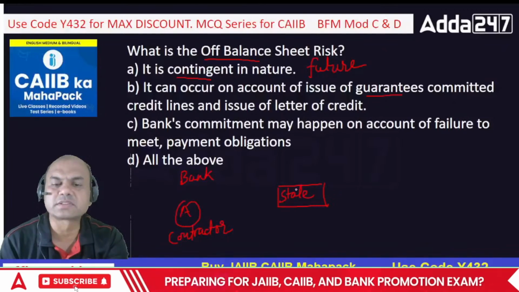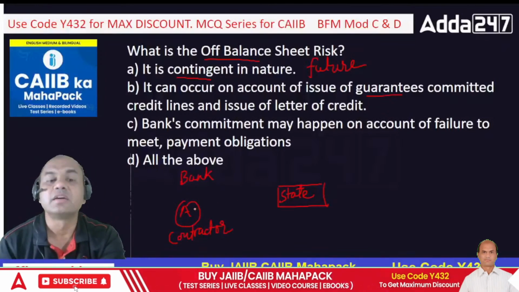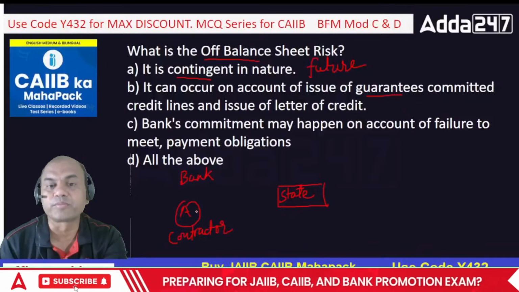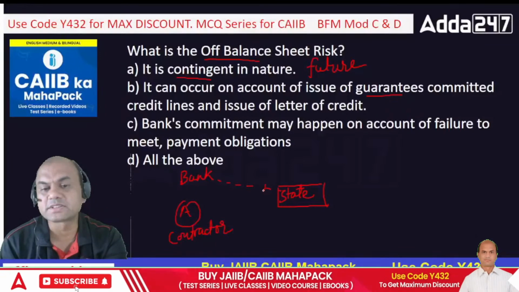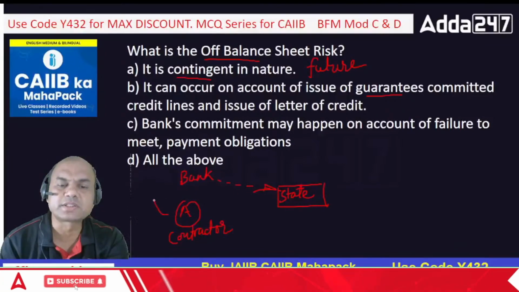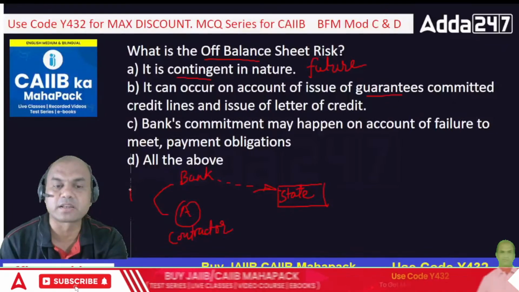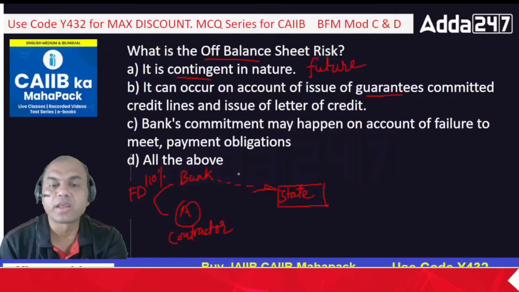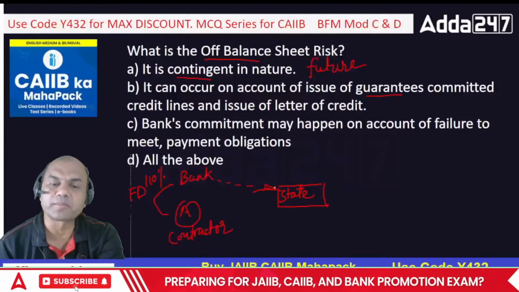Mr. A requires the road contract from the state government, but the state government tells A, okay, we will give you the road contract subject to you producing a guarantee from your bank. Now this guarantee is given by you. Of course, you don't give it for free. You will charge A's collateral. Collateral means mainly financial collateral, FD generally. You will charge an FD of 110% minimum, and then issue this guarantee. So what happens? Suppose Mr.